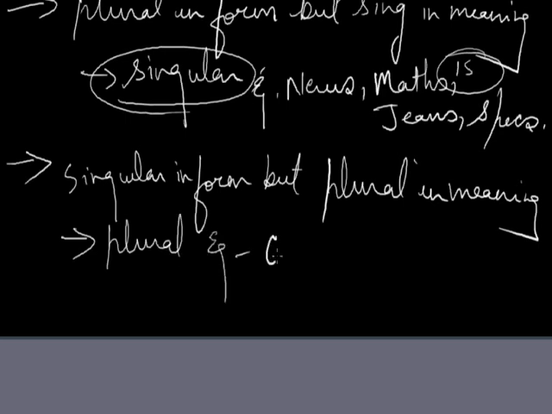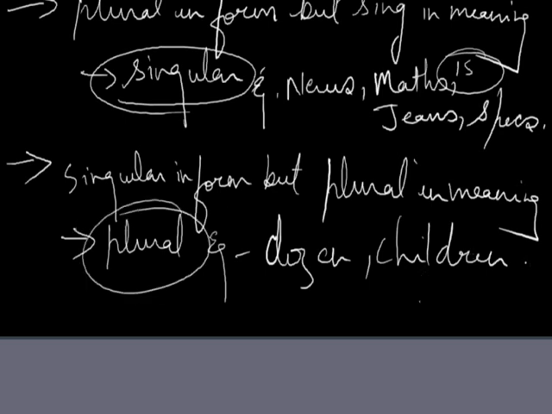For example, dozen seems to be singular but means plural. Children again seems to be singular but means plural. For example, children are playing in the garden. Are is plural. Twelve dozen cost 100 rupees. Cost is again plural.